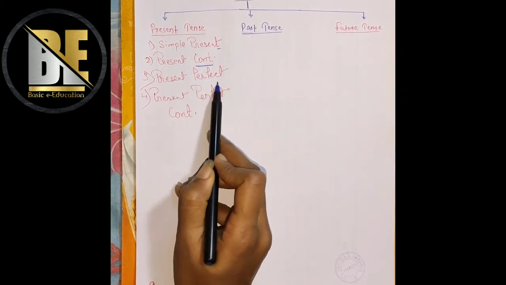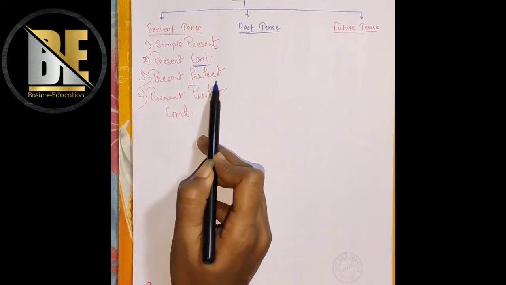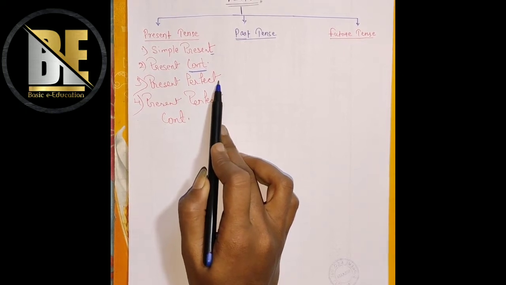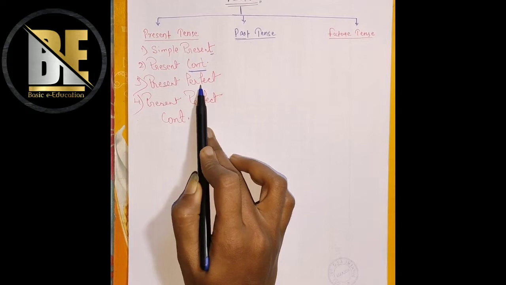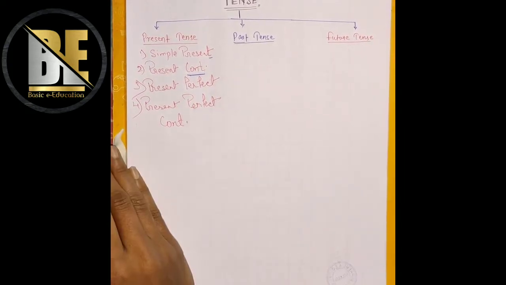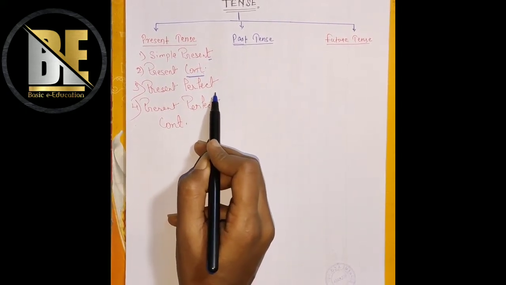Okay, the next one is present perfect tense. What does this word perfect mean? That some action has been finished, that means the action has finished just now. Like I have just finished my letter writing portion. In that situation, we can say the present perfect tense.